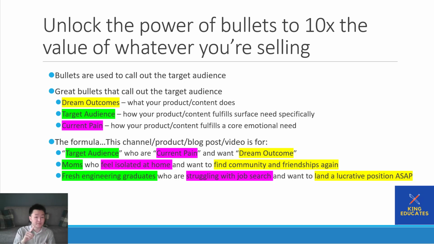Okay, so here's the formula. This channel or product, blog post, video is for your target audience who are in their current pain and want their dream outcome. So if I was selling a product or a community, let's say I've got a paid community of support for moms who are feeling lonely, and they want to find like-minded people.